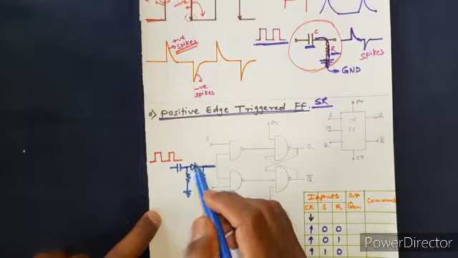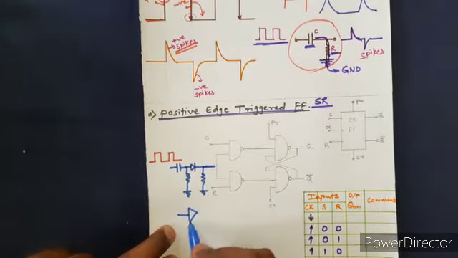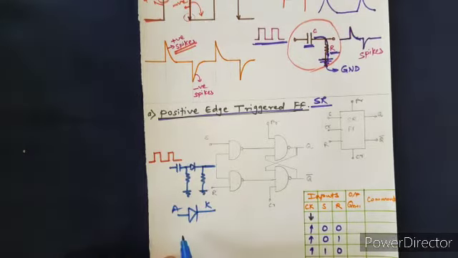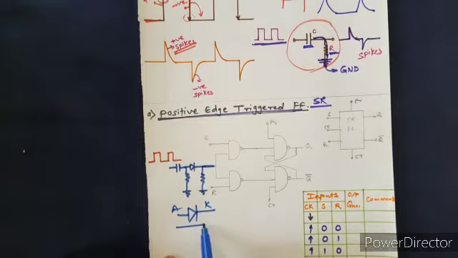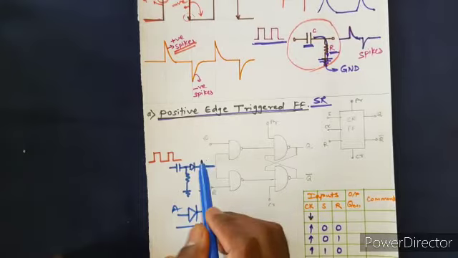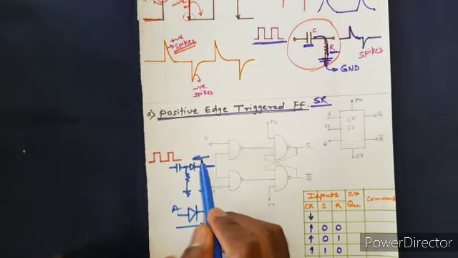This diode is not a NOT gate; this is a diode, with an anode and a cathode. One function of the diode is that it acts only in the forward direction, not in the reverse direction. So no other component should come this way.